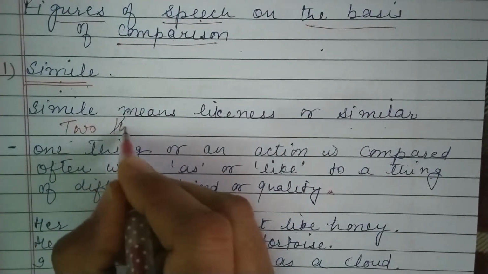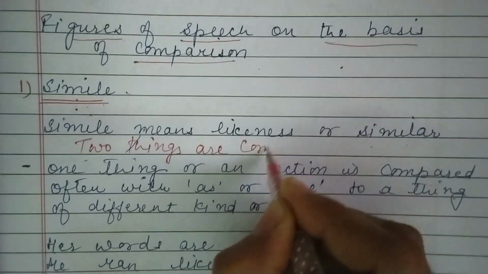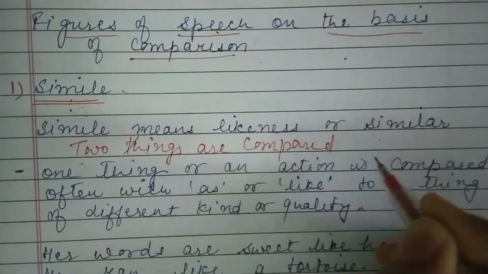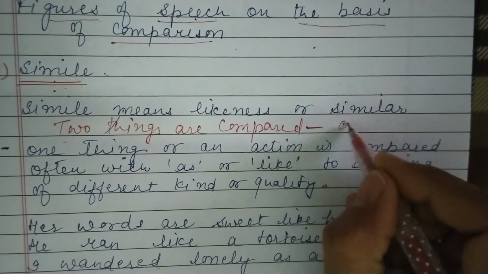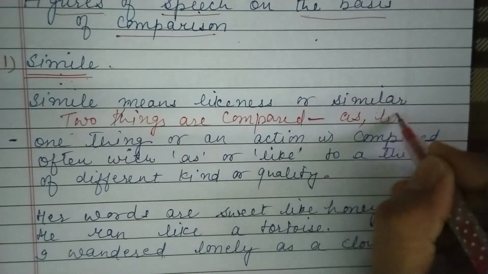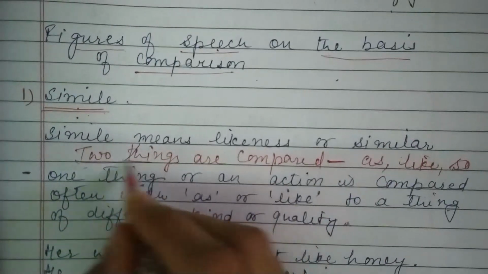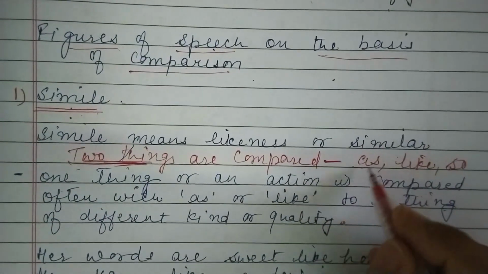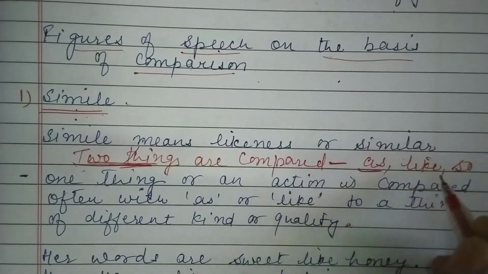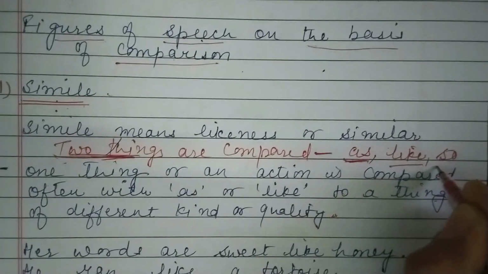So in simple language we can say two things are compared, with what? The sentence contains words like as, like or so. Two things are compared, but the sentence must contain these words: as, like, and so.